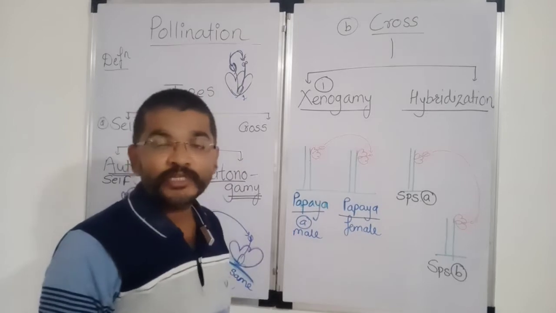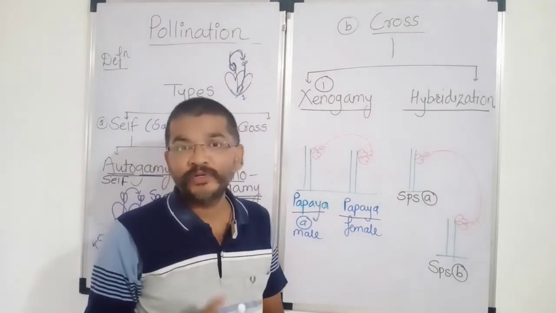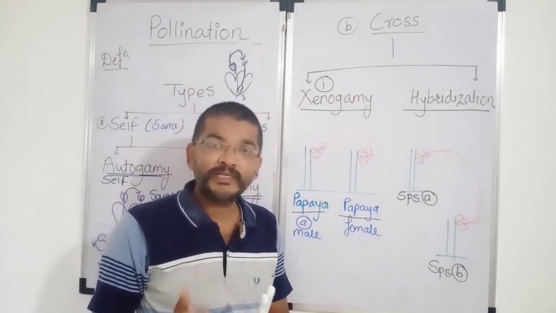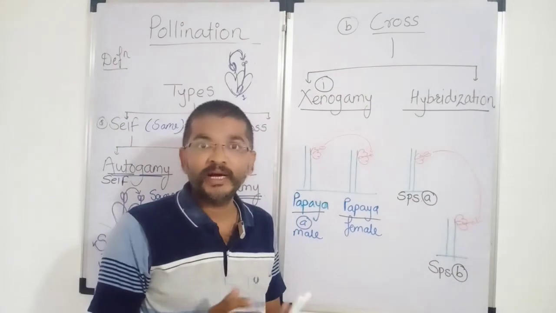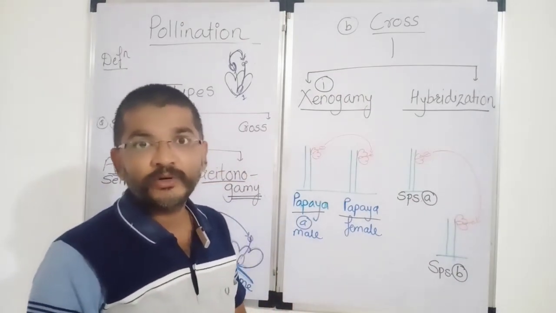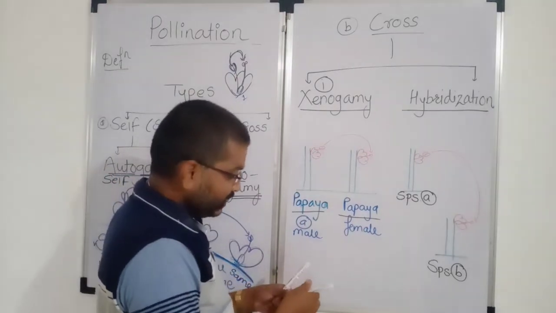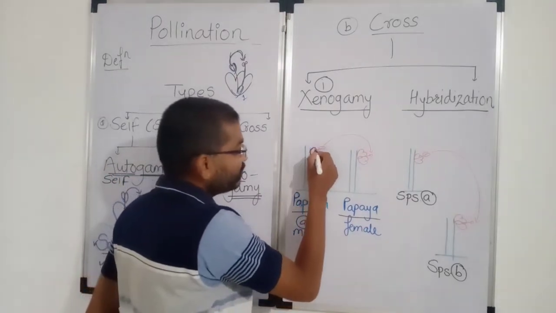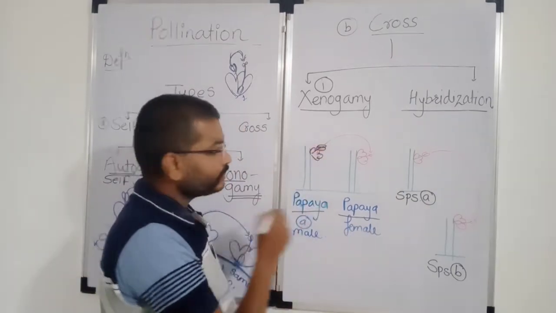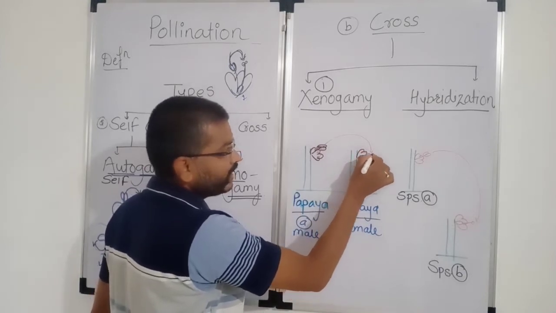Papaya is a dioecious plant. Dioecious यानी क्या, some papaya plants are producing only male flowers and some papaya plants are producing only female flowers. Means male and female flowers, when they are born on two different plants, then such a plant is called as dioecious, or that condition is called as dioecious. In papaya, male plant is producing male flower which is having only stamen, and female plant is producing female flower which is having only carpel.